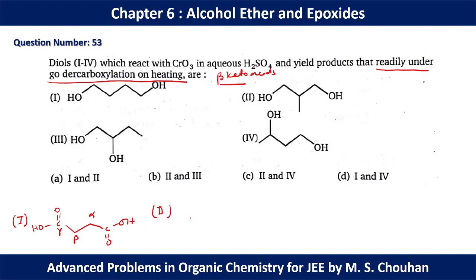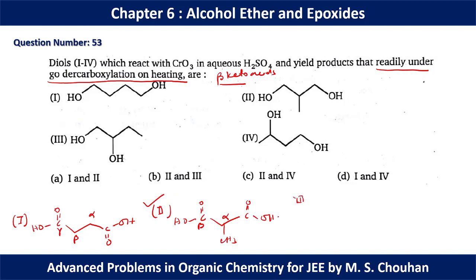In the second molecule we are going to have C double bond OOH, CH3 C double bond OH. So this is a beta keto acid, so it will give decarboxylation reaction.